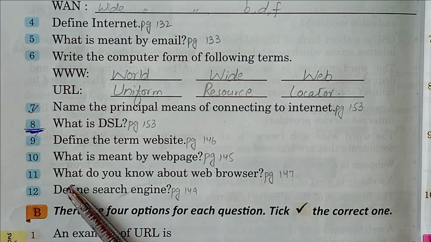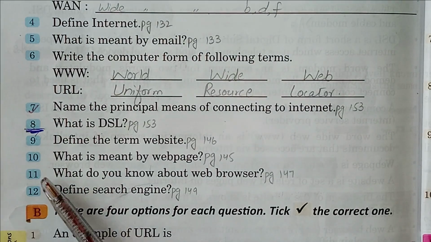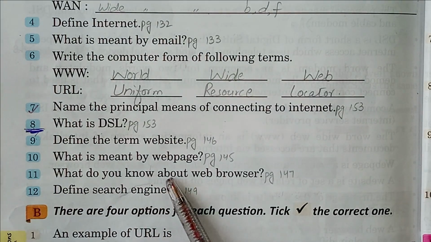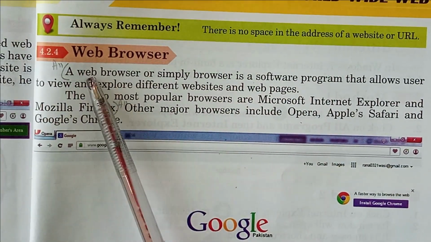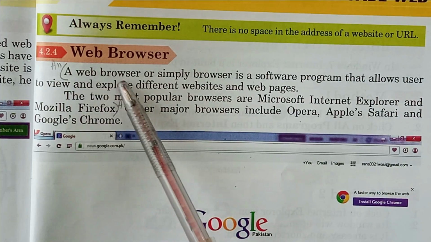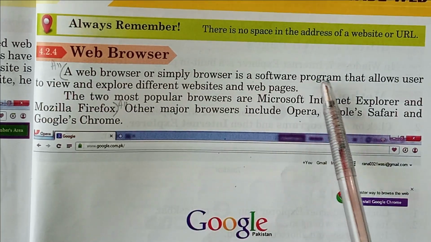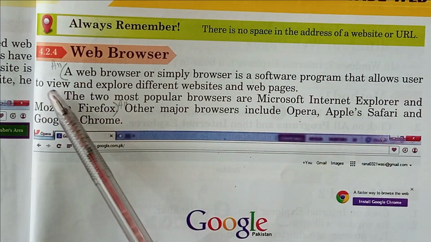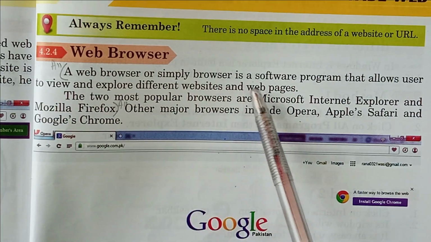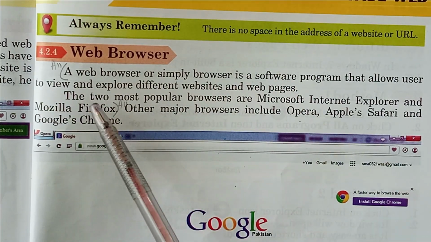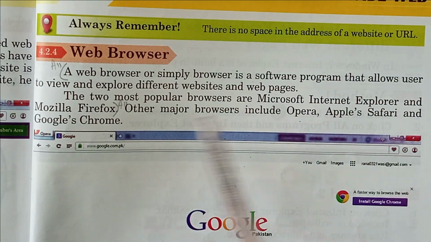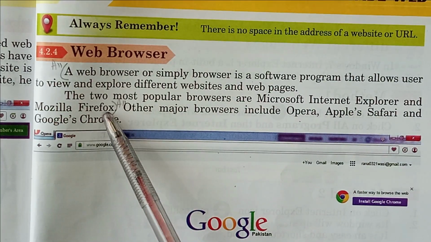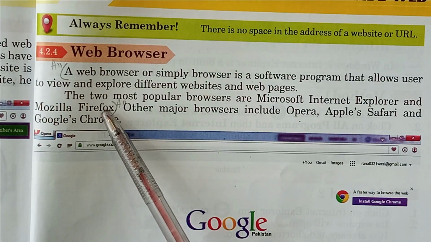Now come to the exercise. Today we are going to cover exercise A, question number 11. What do you know about web browser? Its answer is on page number 147, starting from the heading web browser. A web browser or simply browser is a software program that allows users to view and explore different websites and web pages. The two most popular browsers are Microsoft Internet Explorer and Mozilla Firefox. Students, this is the answer of question number 11, exercise A.